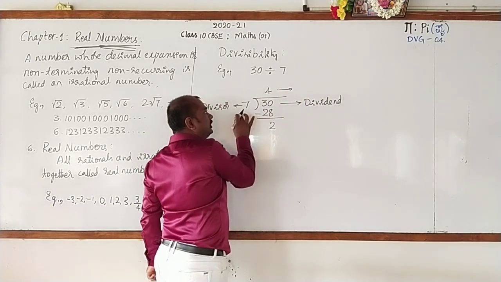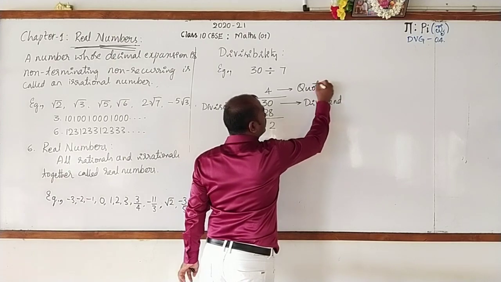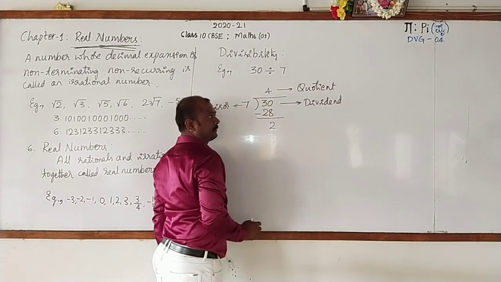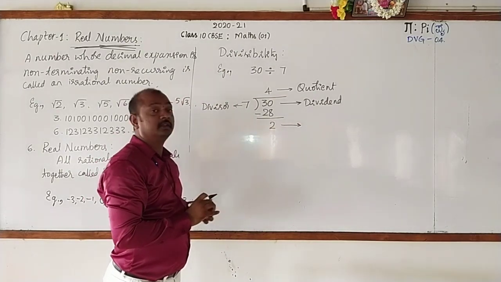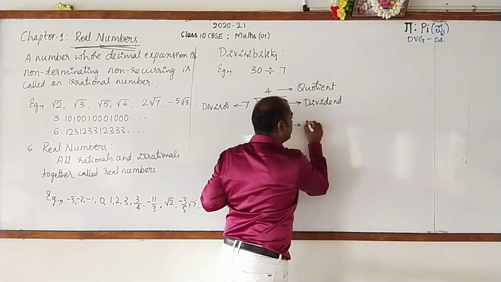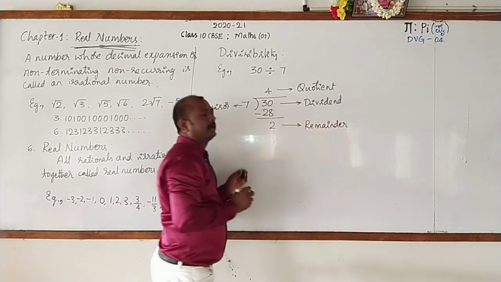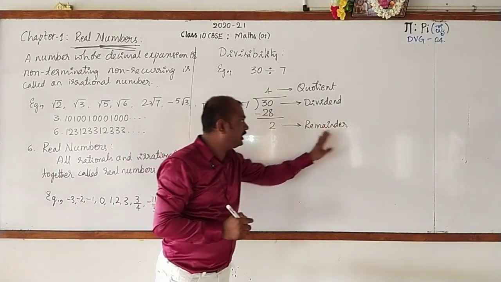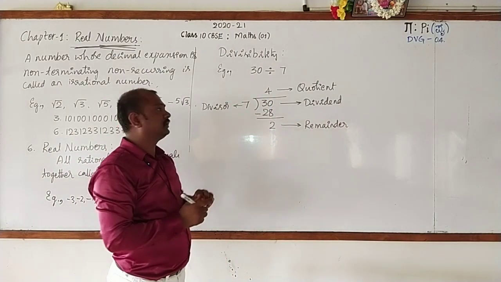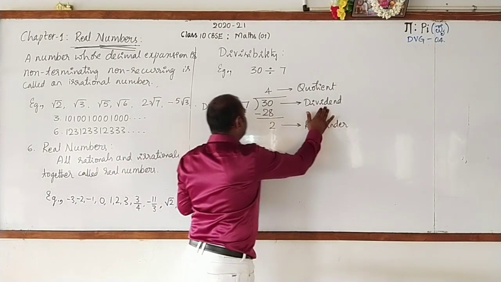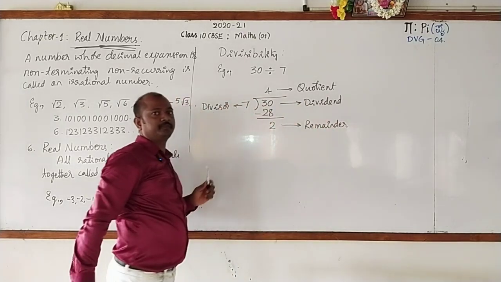Then after dividing, you get a number. This number is called the quotient. And at last, you get a remaining part, that is 2. This part is called the remainder. Not a reminder. It is the remaining thing, it is remainder. So these are the terms involved in divisibility: dividend, divisor, quotient and remainder.